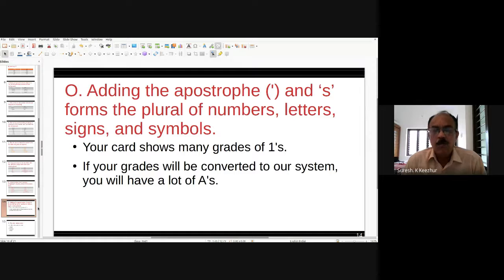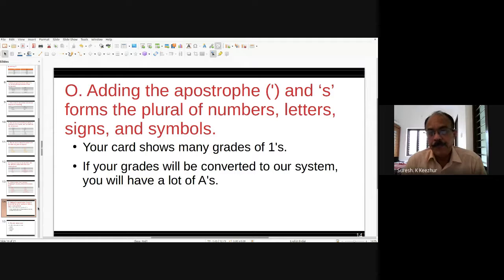Focus, focuses or foci. We also call it foci. Nucleus, nuclei, or nucleuses. Radius, radii, R-A-D-I, double I, or radiuses. A different way of using is there.